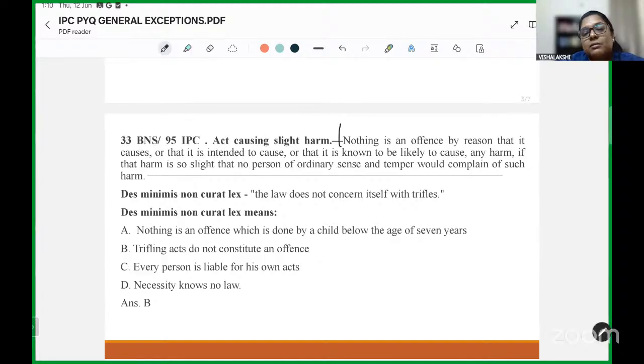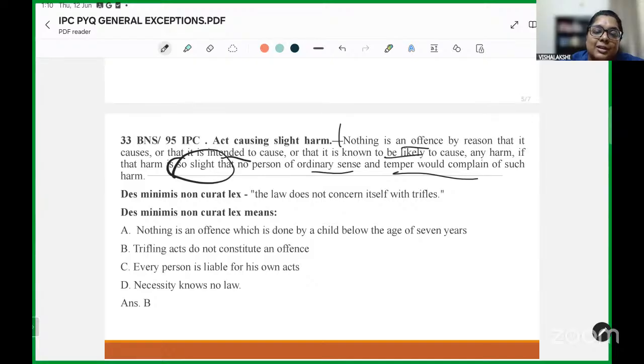In our legislation under BNS and IPC, it is mentioned as nothing is an offense by reason that it causes, or that it is intended to cause, or that it is known to be likely to cause any harm, if it is so slight that no person in ordinary sense and temper would complain about